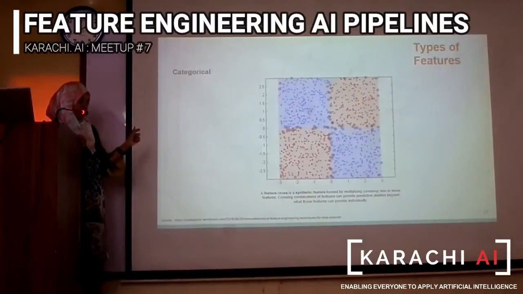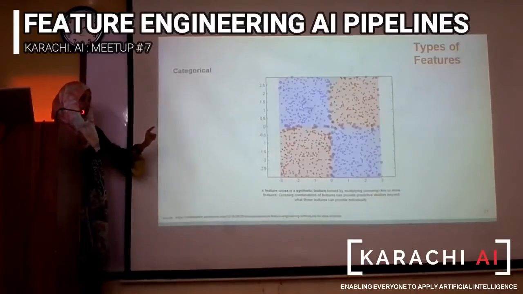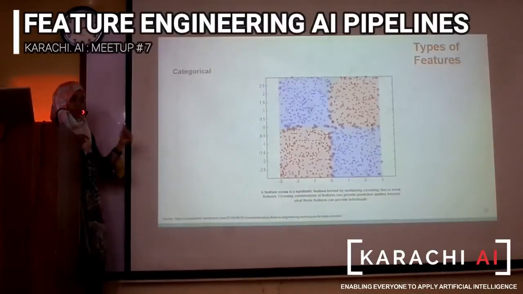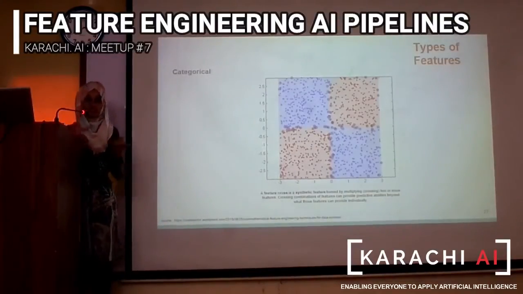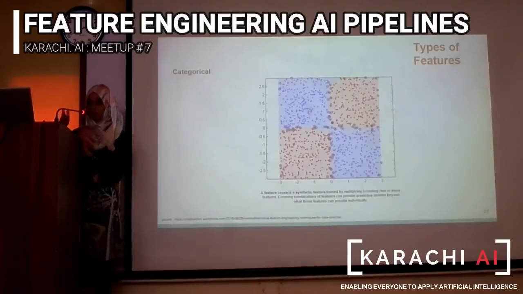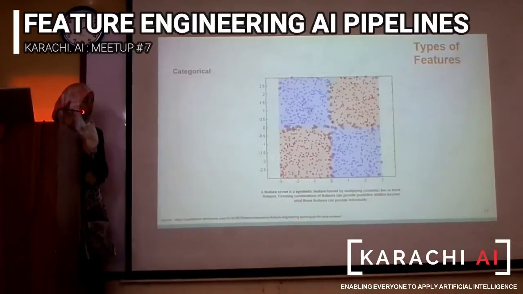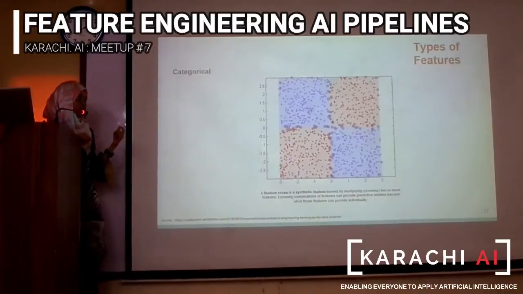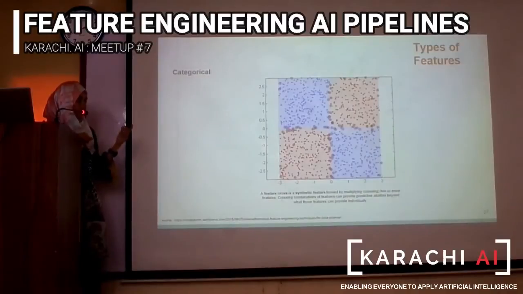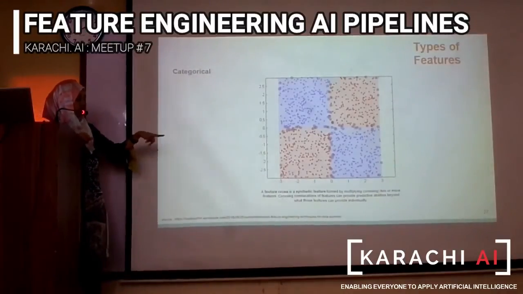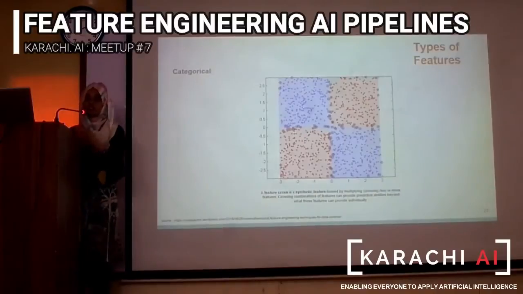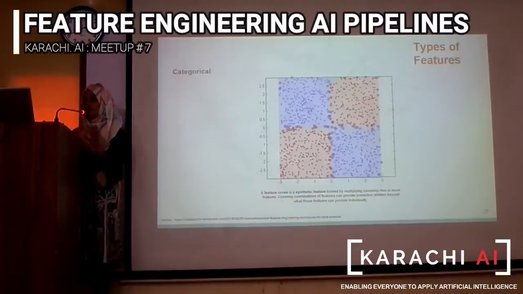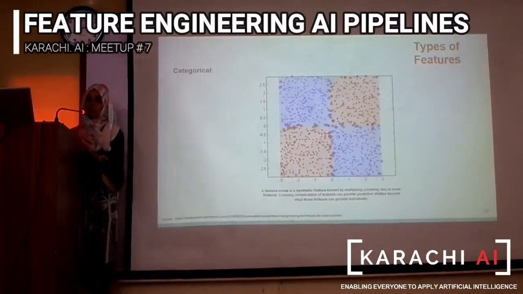First we create the bins. For example, on the x-axis from 0 to 3 there is one bin, and from -3 to 0 there is another bin. What it does is divide your whole data set into 4 quadrants. Then you can take cross products of your data, and the circle data points that you see are those cross products. This technique is called feature crosses, where you can make sense of the features collectively rather than individually.